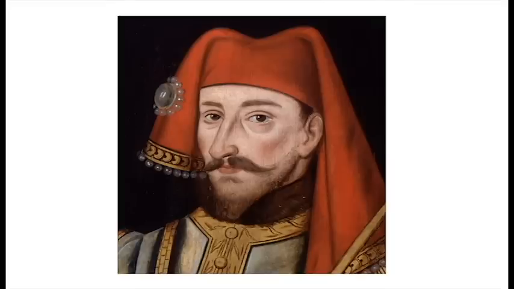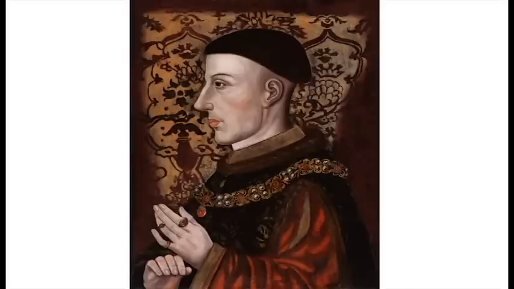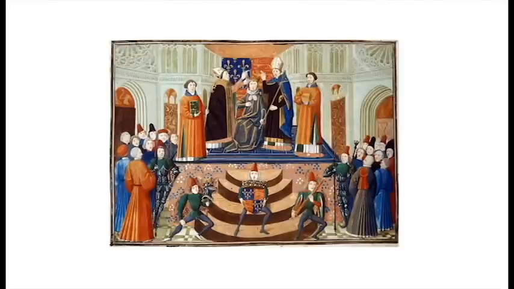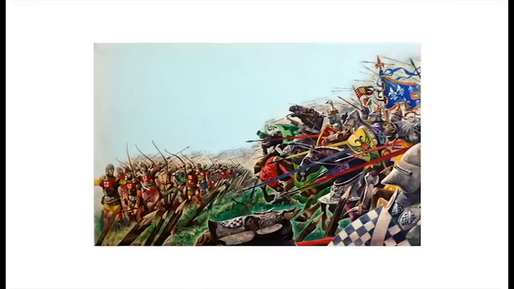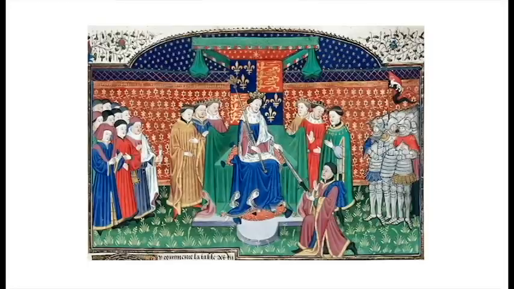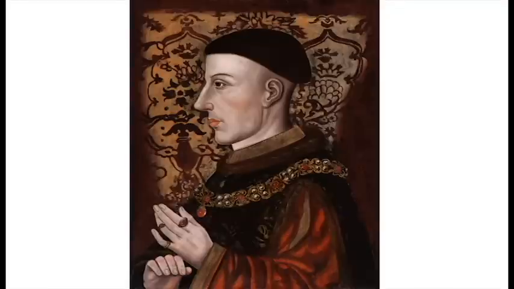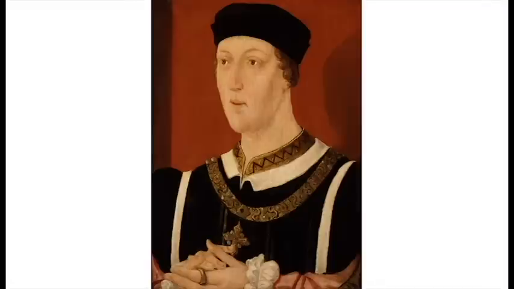When Henry died, his son, also called Henry, would ascend to the throne and become known as Henry V. Henry V's reign would become legendary due to his famous victory against the French at Agincourt and the apparent surrender of the French crown to Henry. But Henry would die before he could enjoy his conquest, and his infant son would become king. Henry VI was only 9 months old when he became King of England.